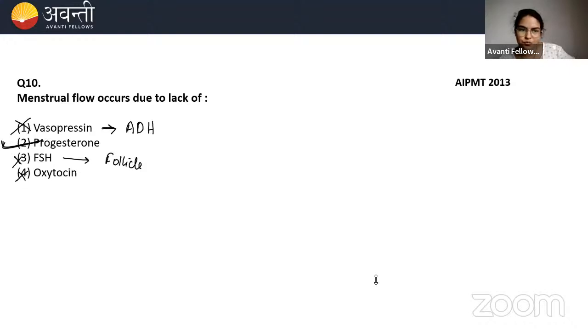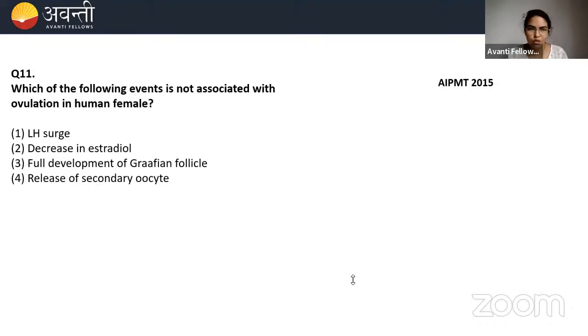Oxytocin. During parturition, we have seen oxytocin cause the sudden, abrupt contractions of the uterine muscles. Okay, I hope you remember the concepts.